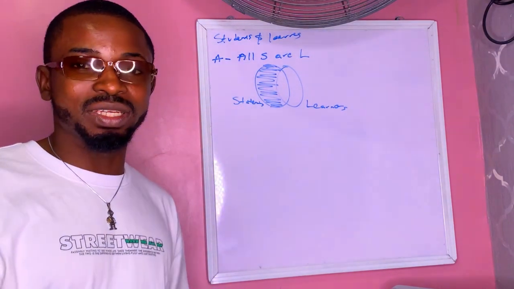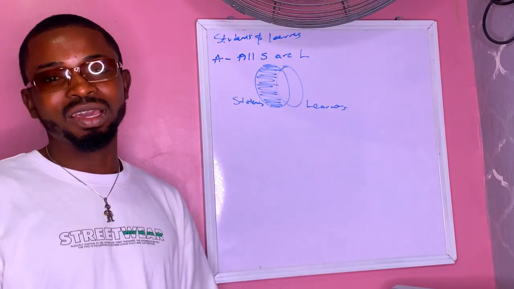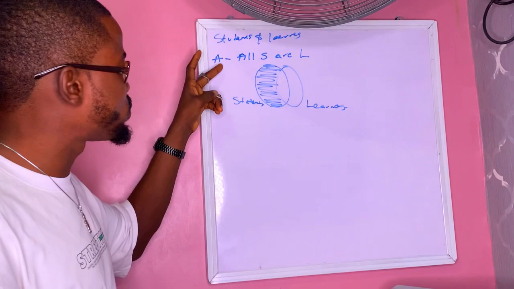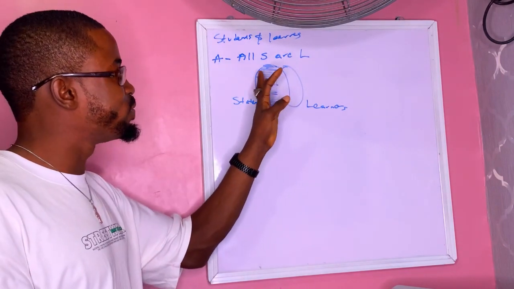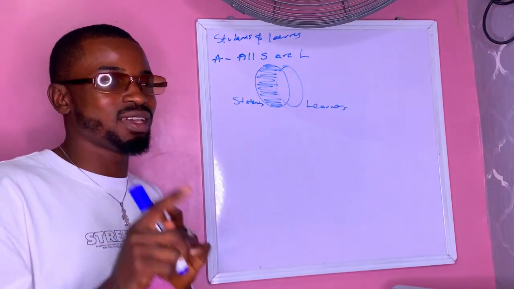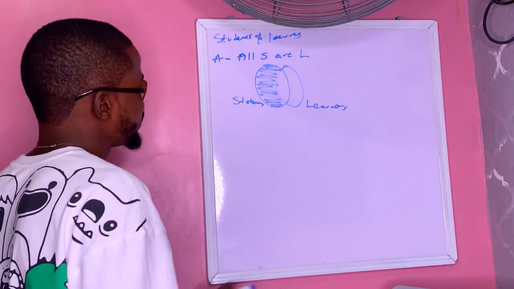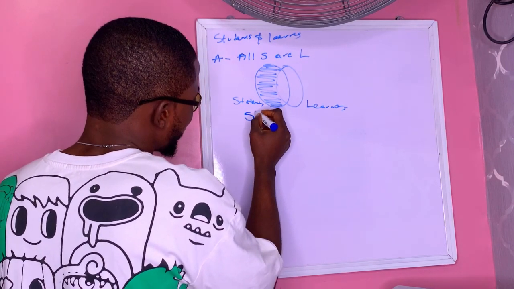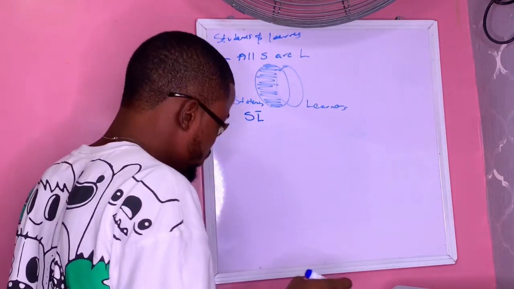Don't forget that when I drew the diagram in the first place, I said if it is empty, you shade it off. But if there's at least one, you put your X. So to diagram all students are learners, you just have to shade off the space of students that are not what? Learners, because it is equal to 0. It does not exist.